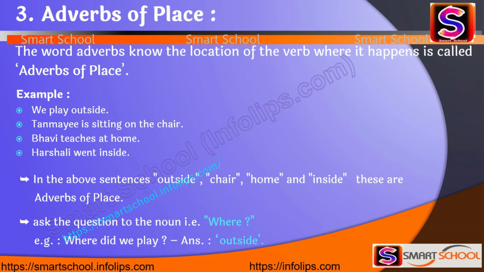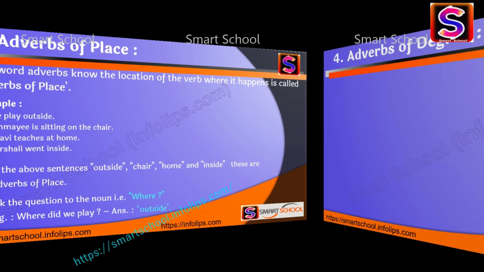Okay. So ask the question to the noun, that is, where. Suppose we take the first example again, we play outside, and we ask the question where did we play, then we get the answer outside. That's why outside, or this type of word, is called an adverb of place.